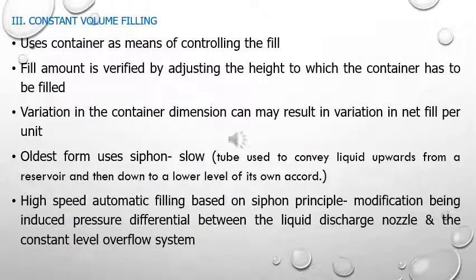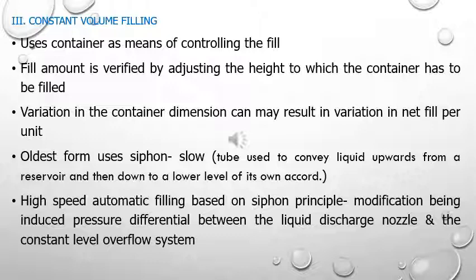The next method is the constant volume filling method, which uses the container for controlling the fill. You can relate it to your lab, wherein you tare the container and make up the volume, or you fill the liquid till that point. So in this case, the dimension of the bottle is considered as the level to be filled. The fill amount is verified by adjusting the height to which the container has to be filled.